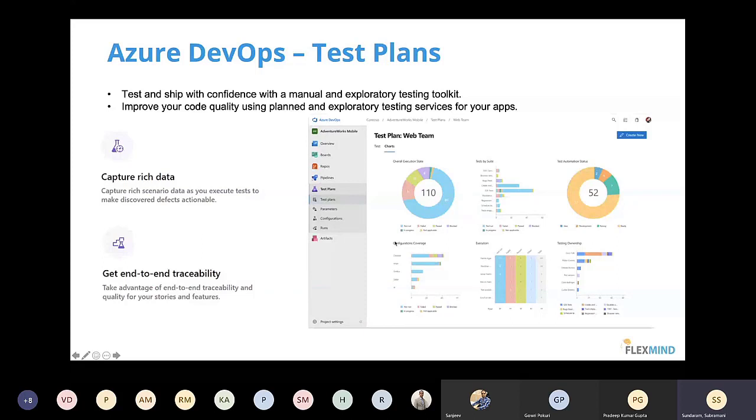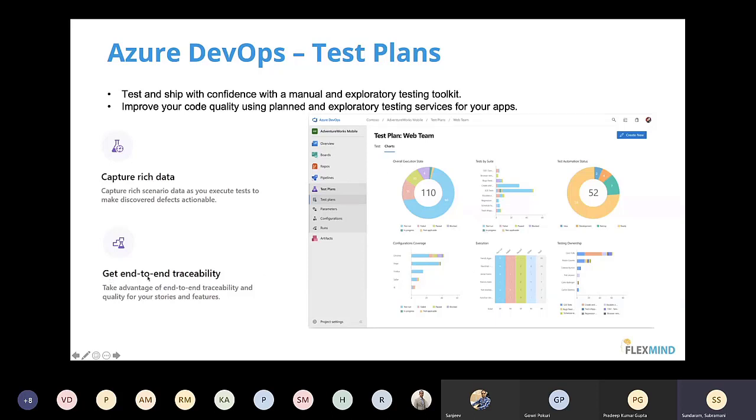You can even integrate this as part of your CI/CD pipeline. If I want to deploy a website and do a load test on it, I can create a load test suite here and connect it to my deployment suite, so that once my website is deployed, I can do performance testing or load testing on it. At the end, you will get a chart like this, where I can see the performance, the execution status, how much has passed and how much has failed, everything on the dashboard of the test plans.